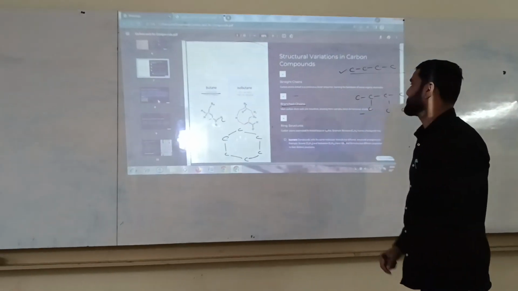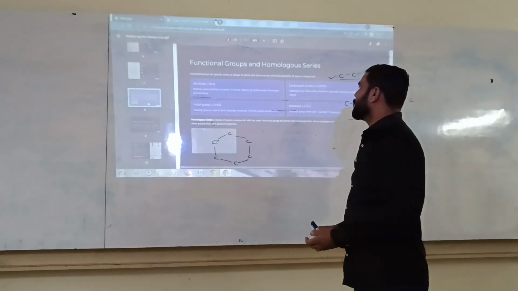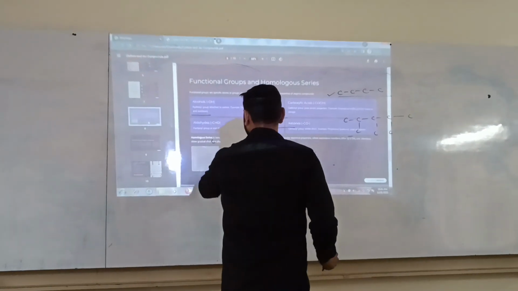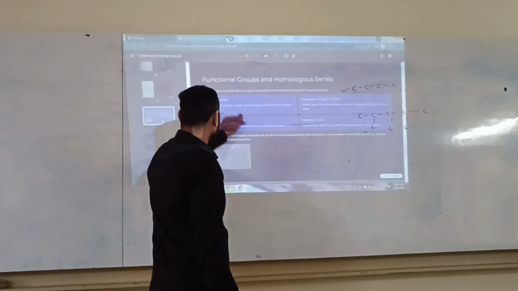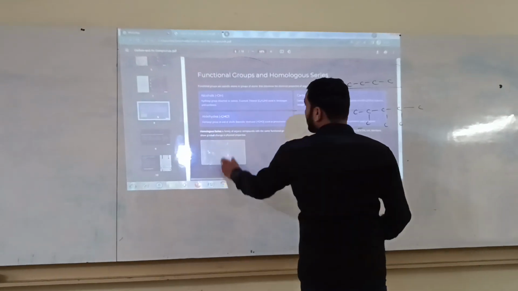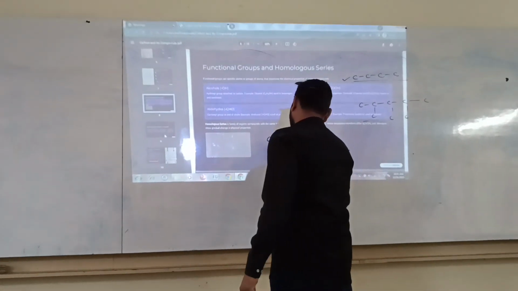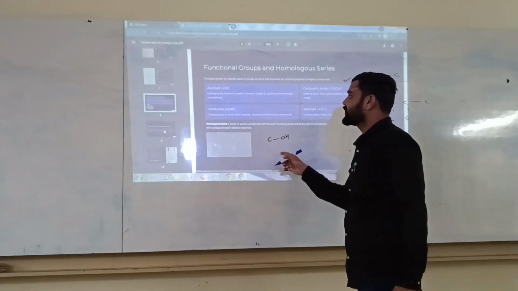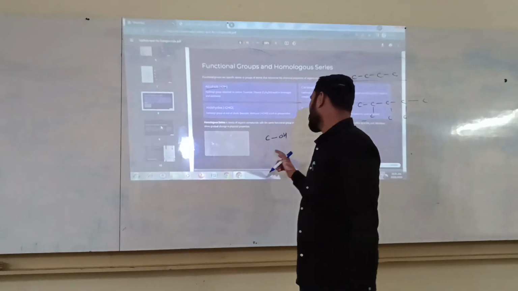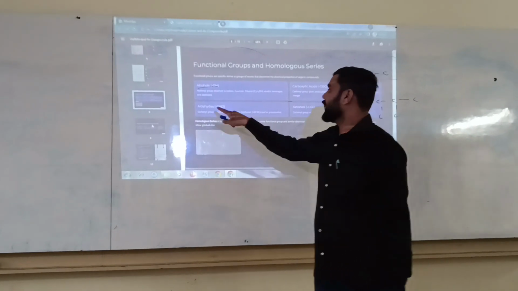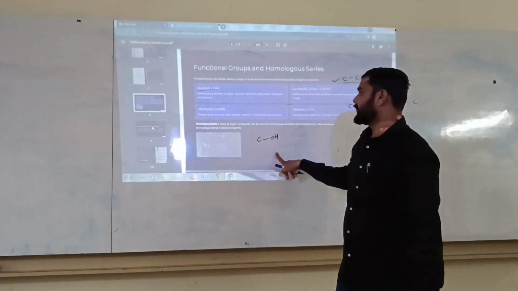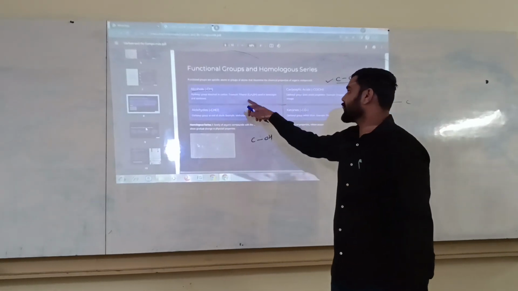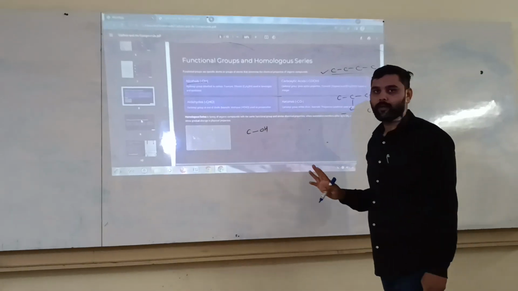Next one is functional groups and homologous series. Carbon can combine with other functional groups such as OH groups, and this group is called alkyl group. OH means hydroxyl group. When the hydroxyl group attaches to a carbon atom, it is called alcohol. For example, ethanol, methanol, propanol, pentanol.